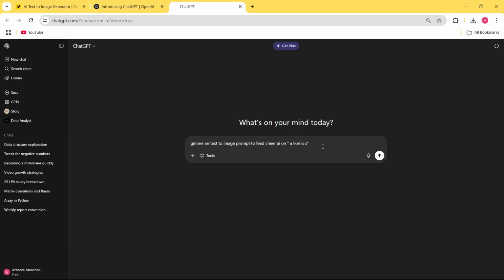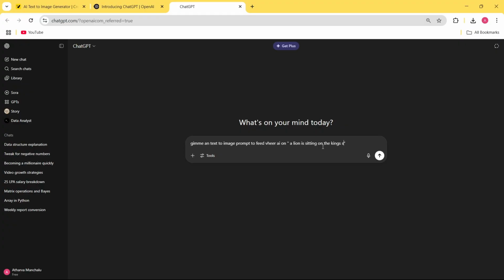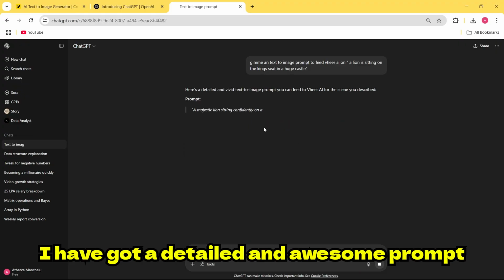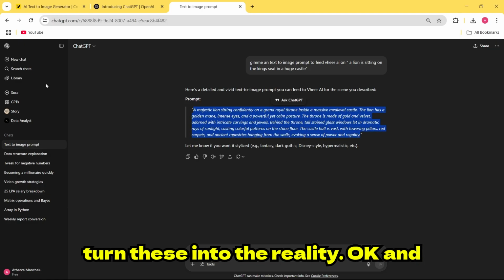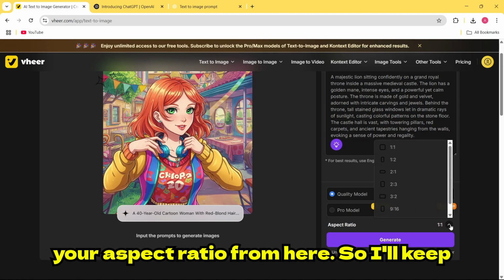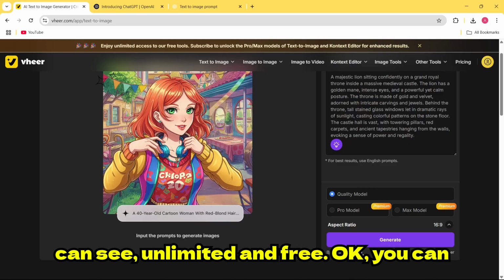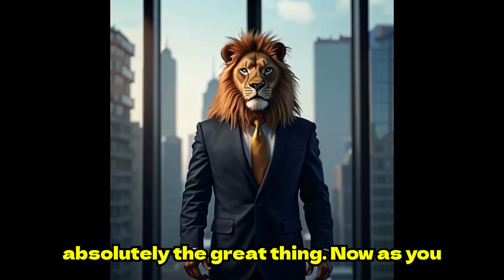And let's try this: a lion sitting in a royal mansion, we can try, or anything you want, and you can try it for free. You just have to inform ChatGPT once, and as you can see, I'm done with it. I have got a detailed and awesome prompt according to my imagination. Now let's turn this into reality. You have to go here and paste it. After pasting, you can change your aspect ratio from here, so I'll keep it 16:9. And as you can see, unlimited and free. You can generate unlimited images with the help of this model, and this is absolutely a great thing.